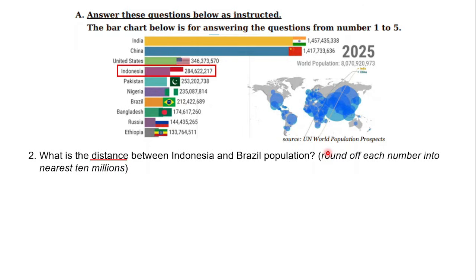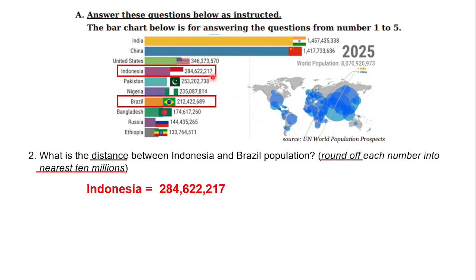Okay, so when we speak about distance, I think it is a certain operation of mathematics that describes the distance. But what is it? Okay, let's discuss it later on. But before that, let's find how many people are in Indonesia, and how many in Brazil. It is shown by the rectangles marked there. Okay, so let's see. We have to round off each population to the nearest 10 millions.